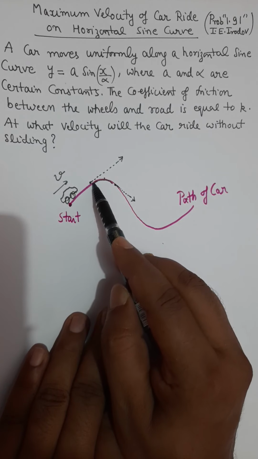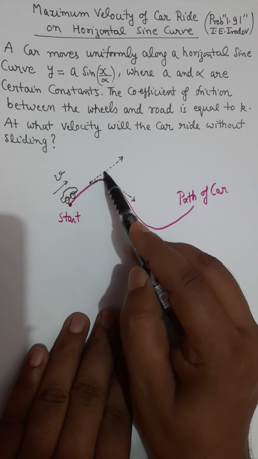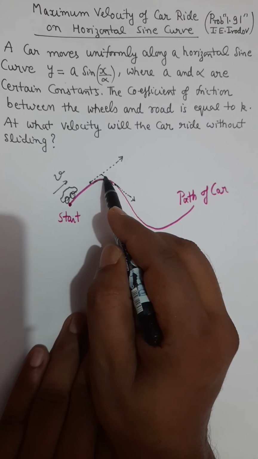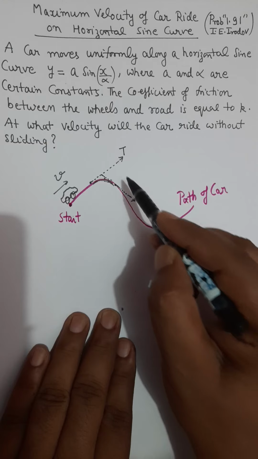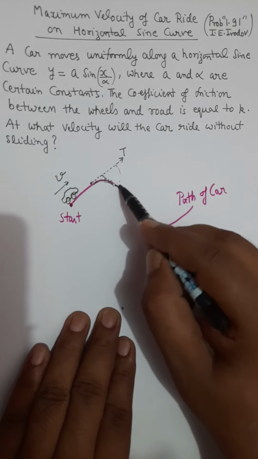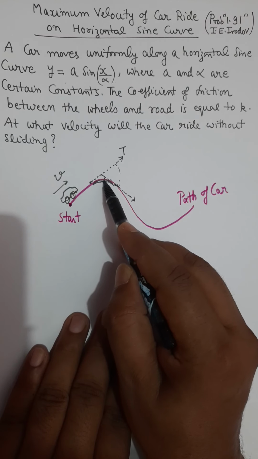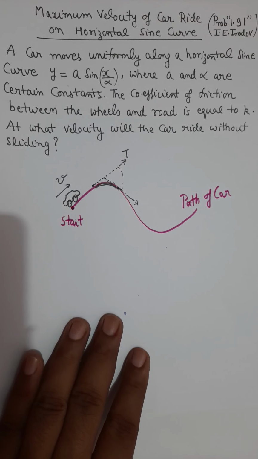So over a very small arc length, the direction of the tangent changes by a significant value. If the tangent turns by a very large angle over a small arc length, we call the curvature very high.